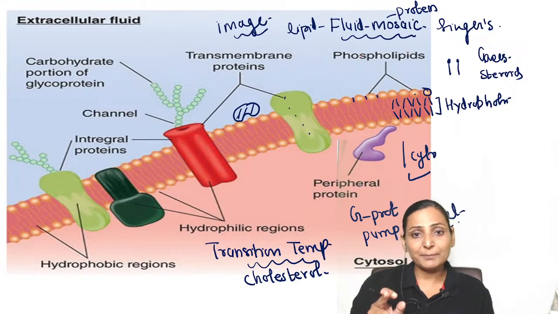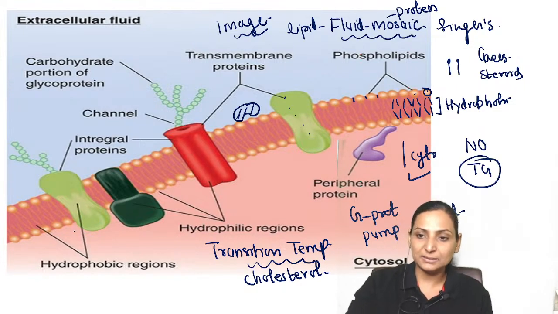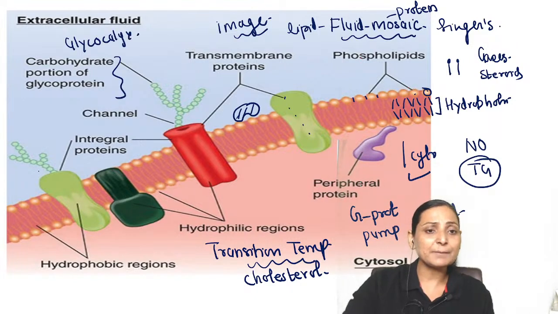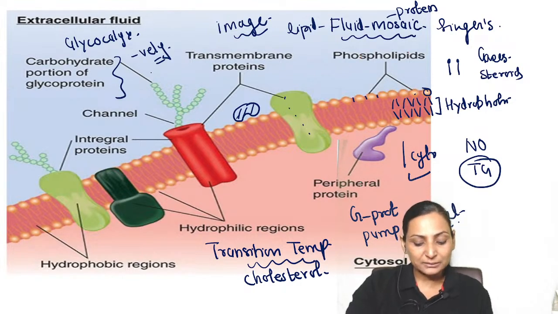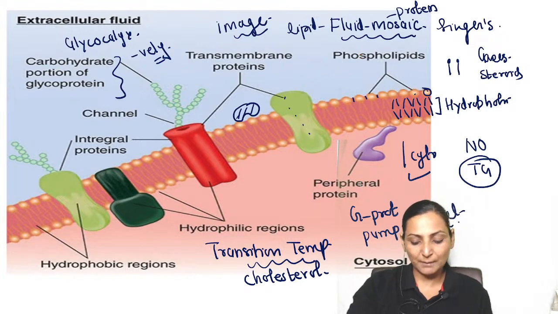Another thing to be remembered is that there are no triglycerides in the cell membrane. And the carbohydrate moiety, the glycocalyx, is something very important. It is negatively charged, which repels other negatively charged substances, like the blood cells, from coming and getting attached to the membrane.